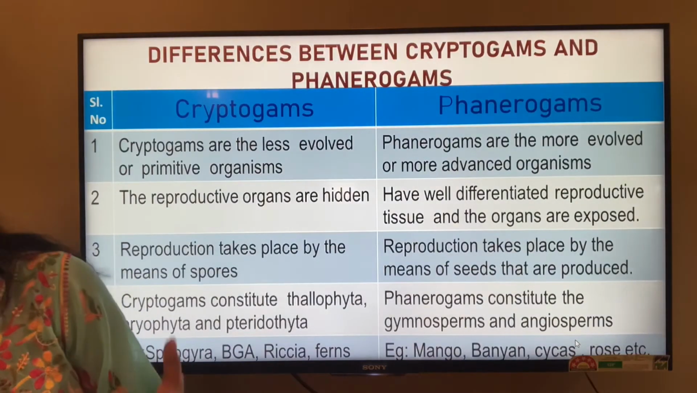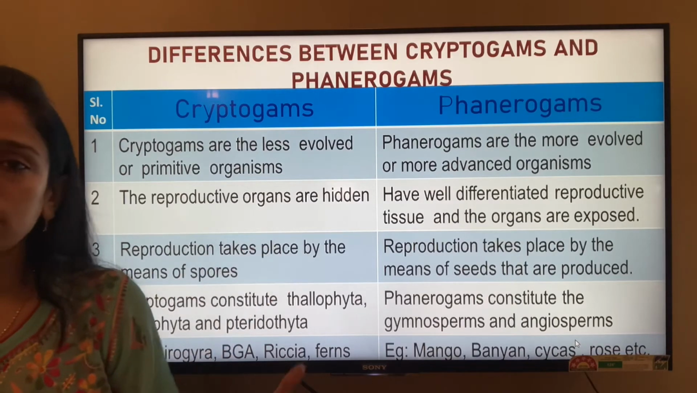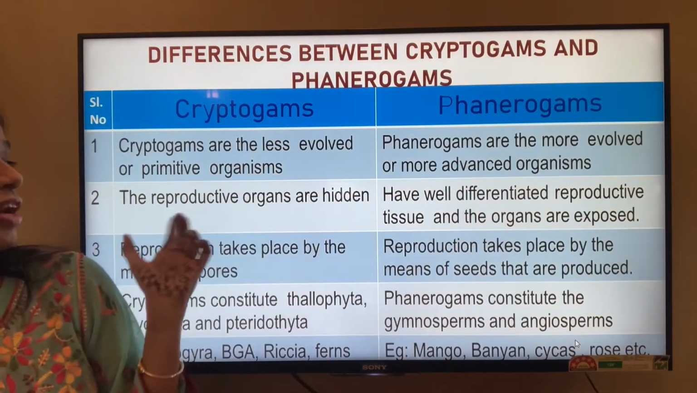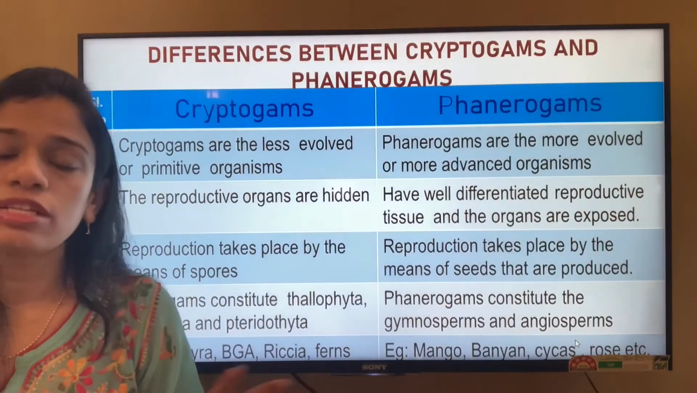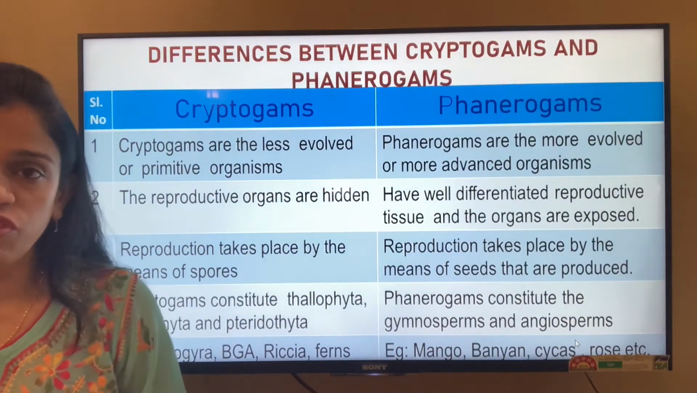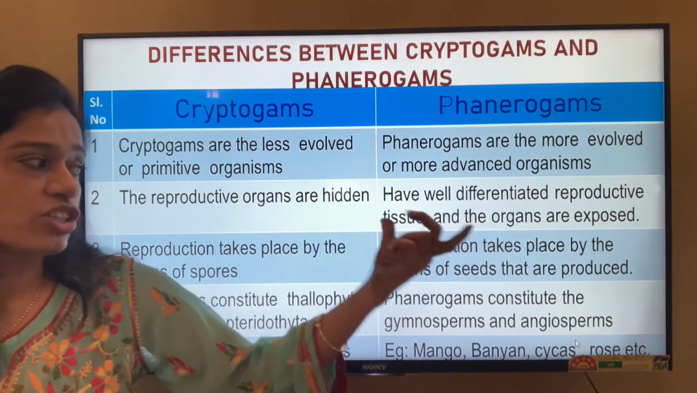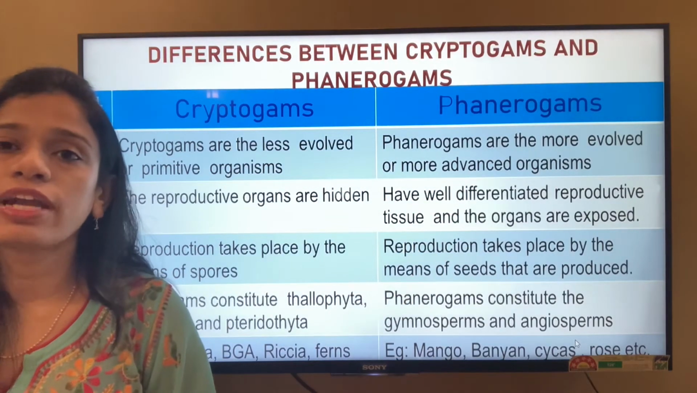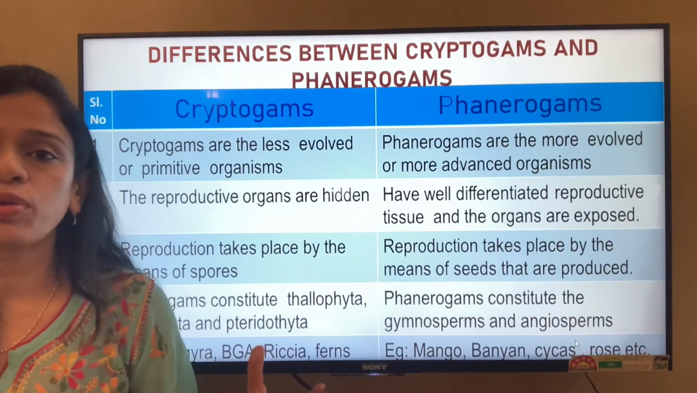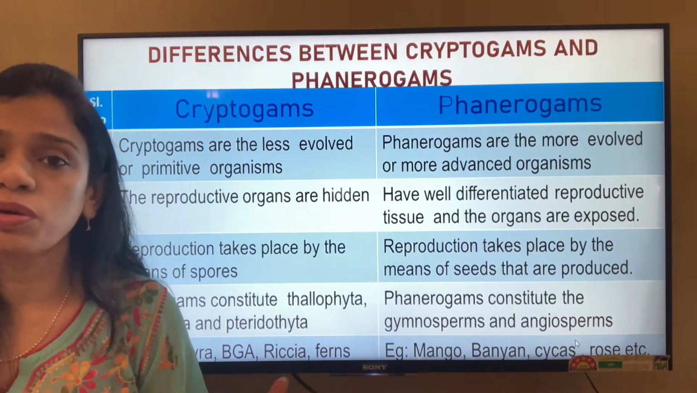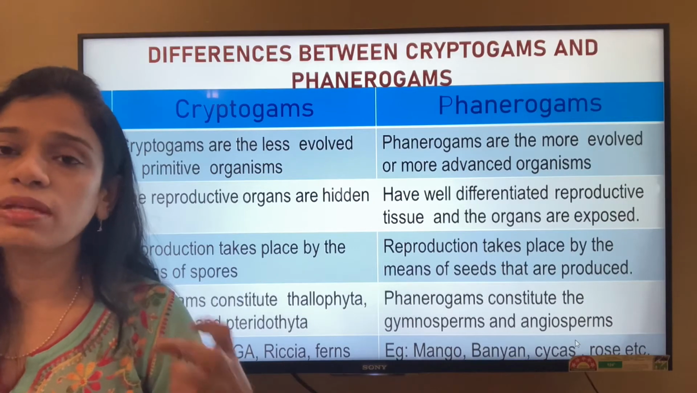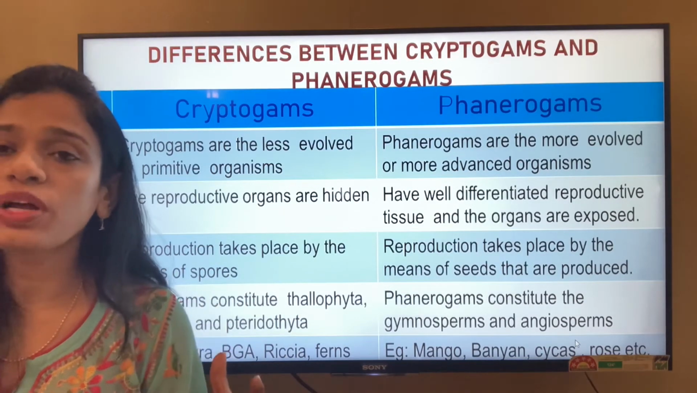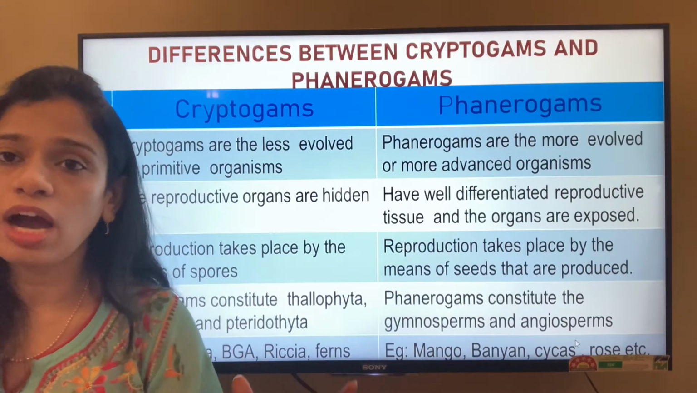So let's understand, the cryptogams are less evolved, we all know, whereas phanerogams are more evolved. Their reproductive organs are hidden. It is not that reproductive organs can be seen from outside. They have well differentiated reproductive tissue and the organs are exposed. And the organs are exposed means, in the gymnosperms and the angiosperms, the flowers, the cones, the pines, whichever is carrying the reproductive organs, they are all to be seen outside.